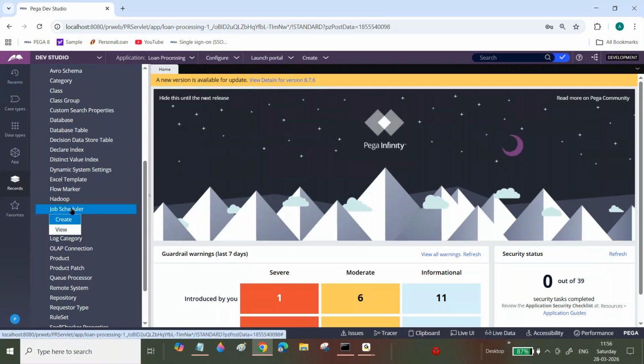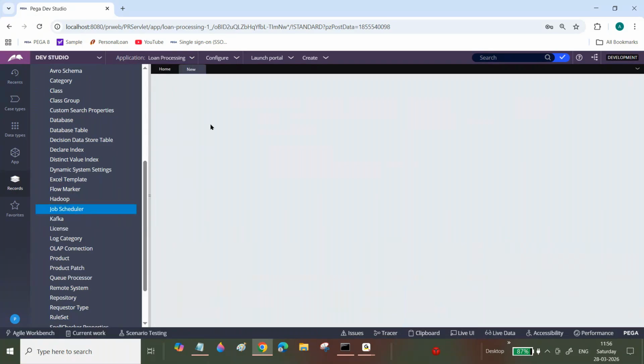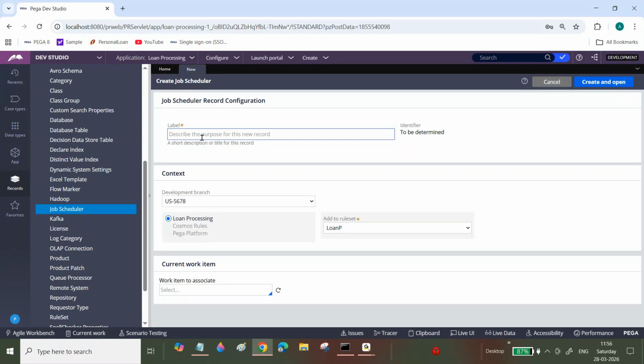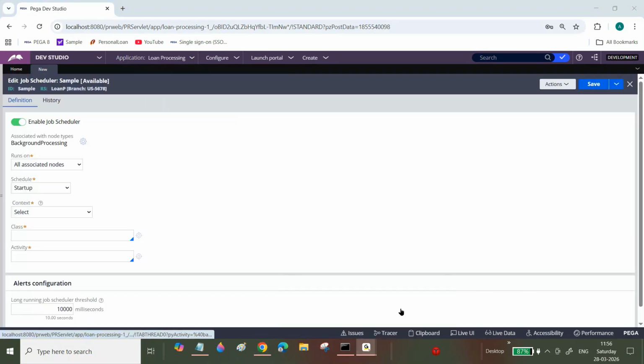Now I'm going to create a job scheduler. I'm giving a simple name; whatever name you want, you can give. Now I'm giving a sample like that. First I will explain. Click on create and open. What are the configuration details you will provide in a job scheduler? People will ask you that.